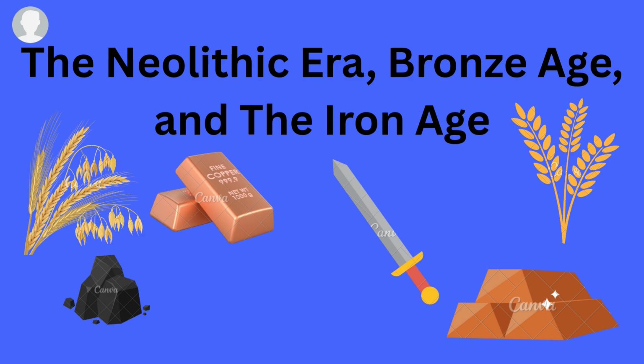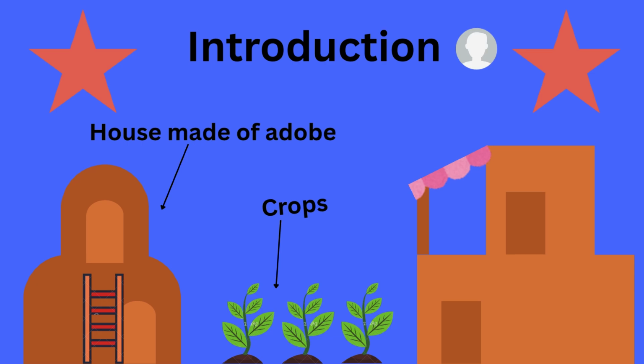In this video, I'll tell you about the Neolithic Era, the Bronze Age, and the Iron Age. The Neolithic Era began about 9,000 years ago and ended at about 4,000 BCE. The word Neolithic means New Stone Age. Also, it was the last part of the Stone Age. People during this time began to grow crops and live in sedentary communities.